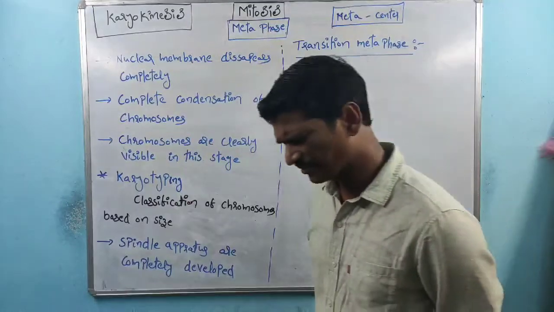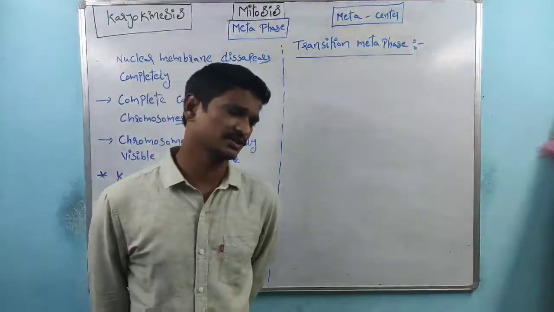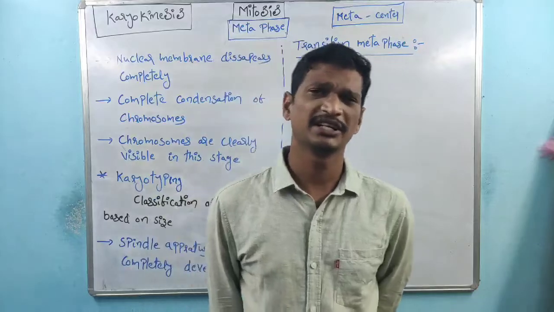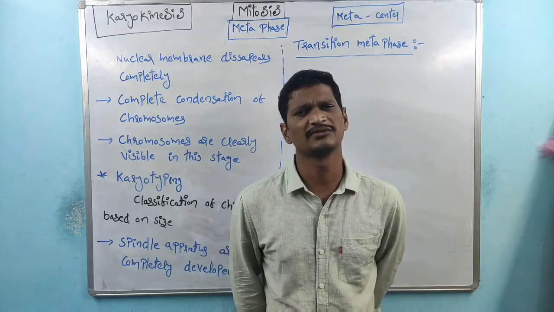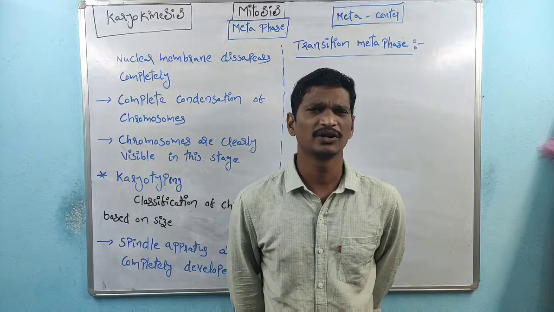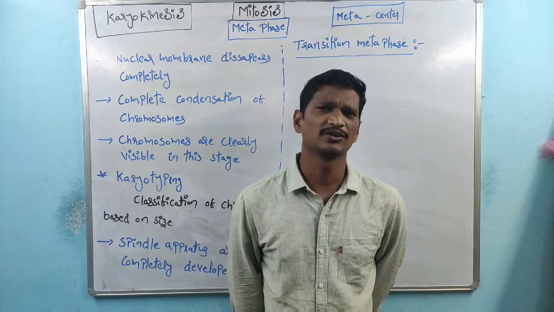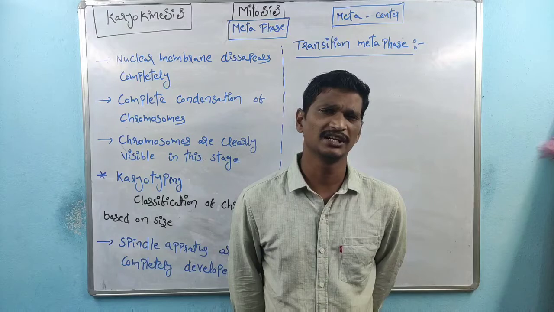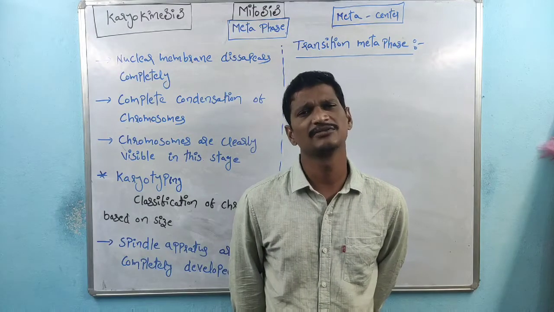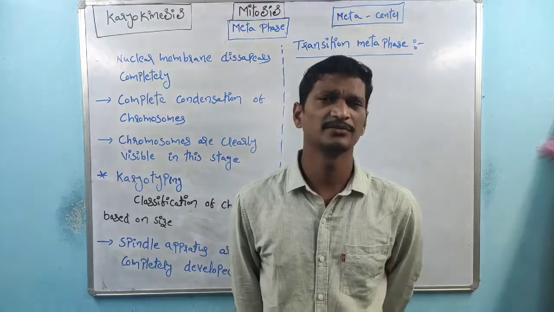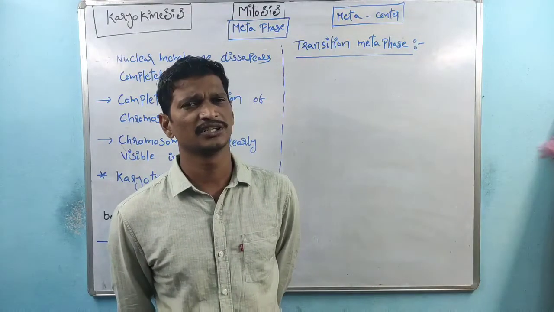Chromosomes are very clearly visible. See, the advantage of metaphase is that the chromosomes are very clearly visible. Even in a simple microscope the chromosomes are clearly visible, because we add a staining agent. In metaphase all the chromosomes present within the cell are very clearly visible due to the complete condensation of chromosomes.